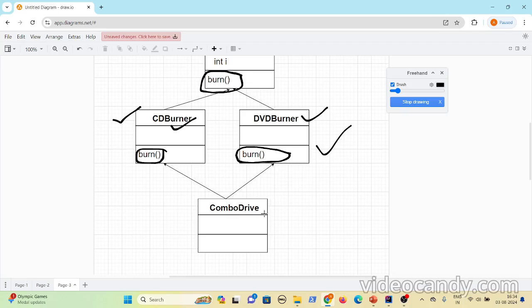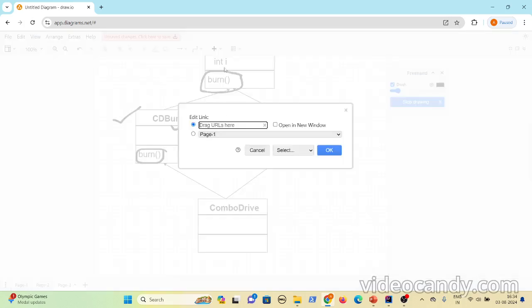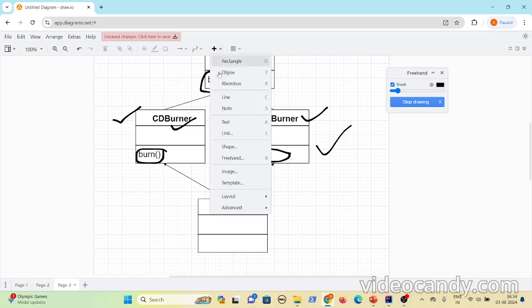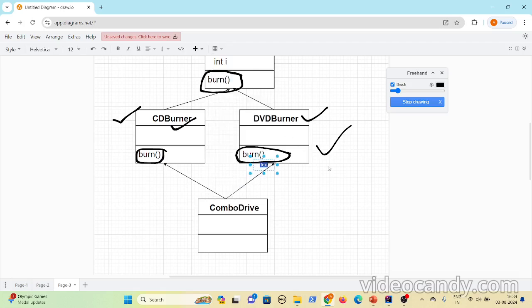Now, let's say I want to invoke the burn method on the combo drive. Let me do that so that we will understand. I'll create an instance of combo drive, new combo drive, and then try to invoke the burn method. The burn method is not present in combo drive.